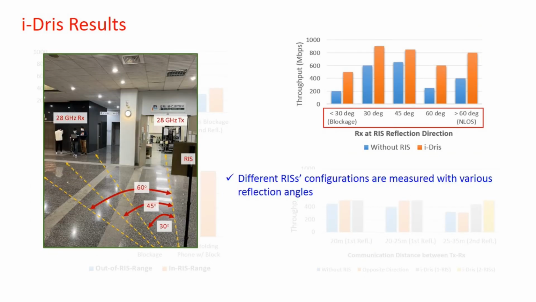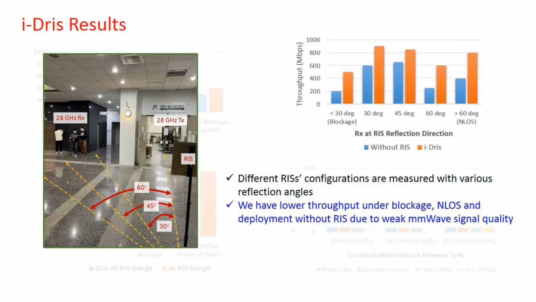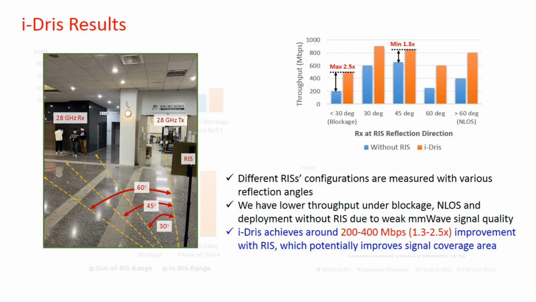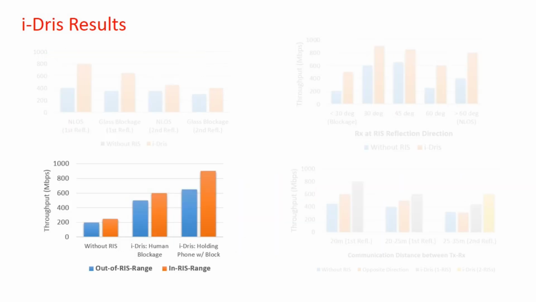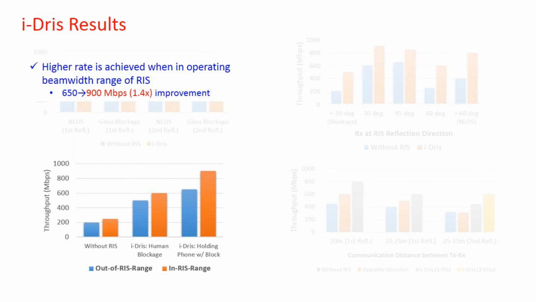Here, different RIS's configurations are conducted. Similarly, lower rate is induced by blockages, as well as non-line of sight paths. Under such circumstances, i-Dris has 200 to 400 megabit per second enhancement with the aid of RIS. Third, we can know from results that higher rate is achieved when an operating beam width range of RIS with 900 megabit per second rate.